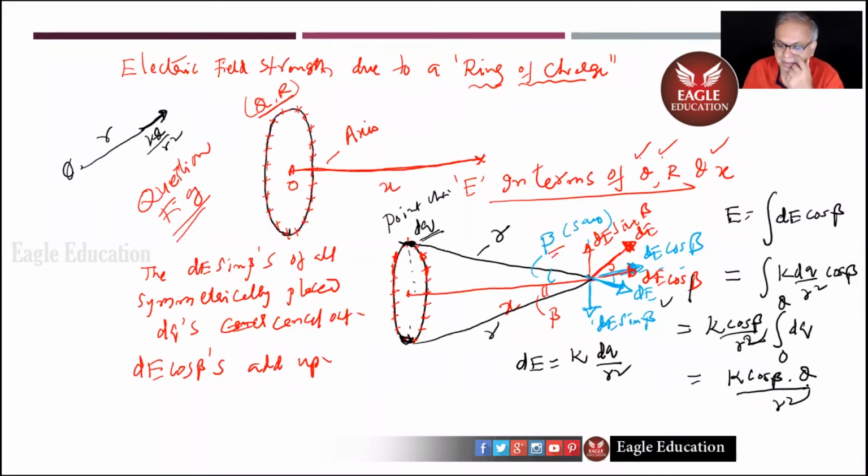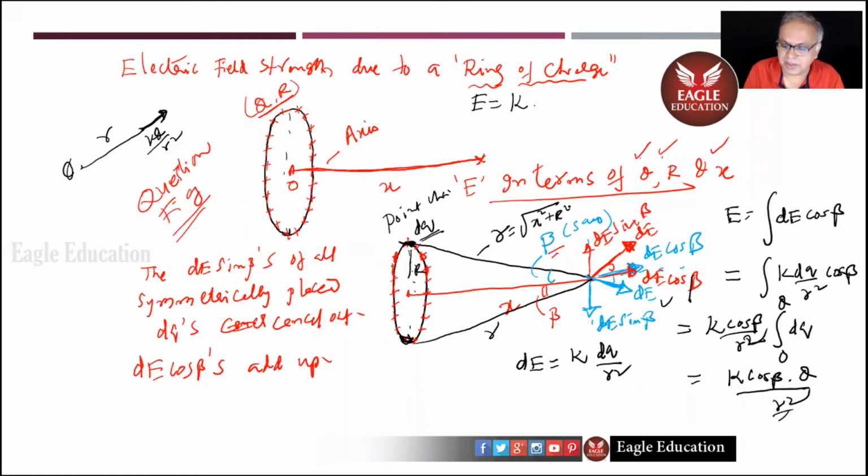But beta and small r are not there in my scheme of things, so I should convert everything into those terms. So E will be K cos beta. From the figure, cos beta is x by r. If this is capital R, this small r will be root of x square plus R square.